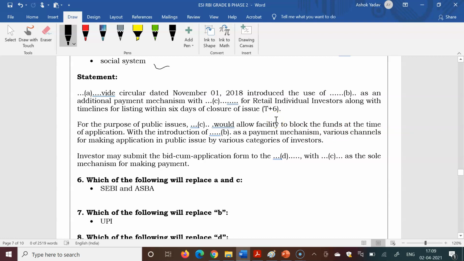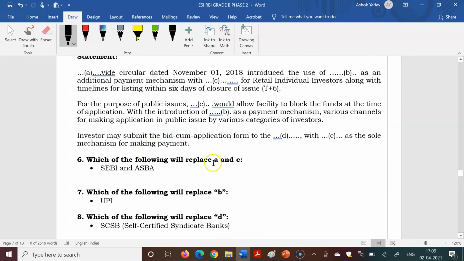Those who read the newspaper and are aware of recent news know that UPI, the Unified Payments Interface, was the additional payment mechanism for IPO payment. With the help of the options you can also get an idea of what was being referred to.